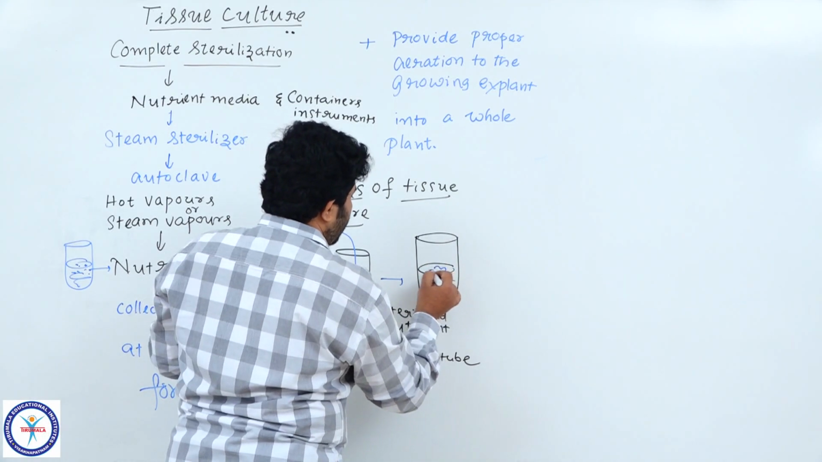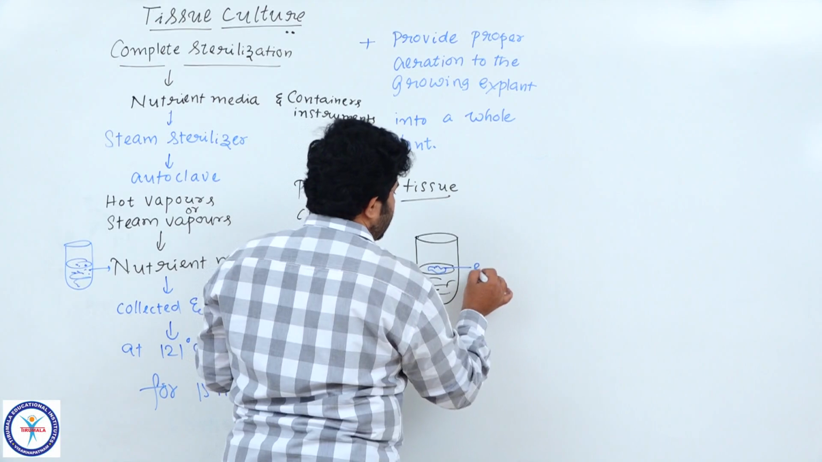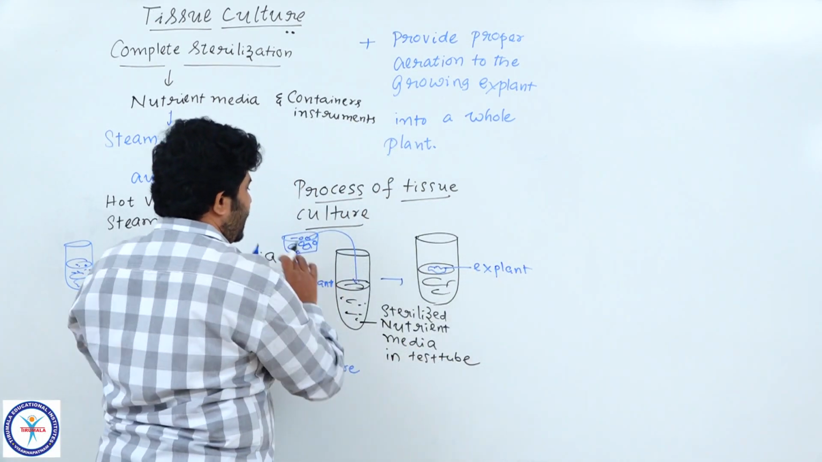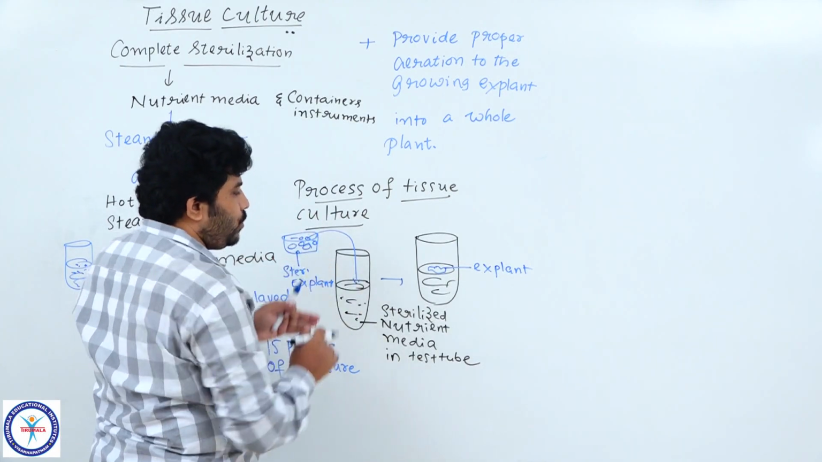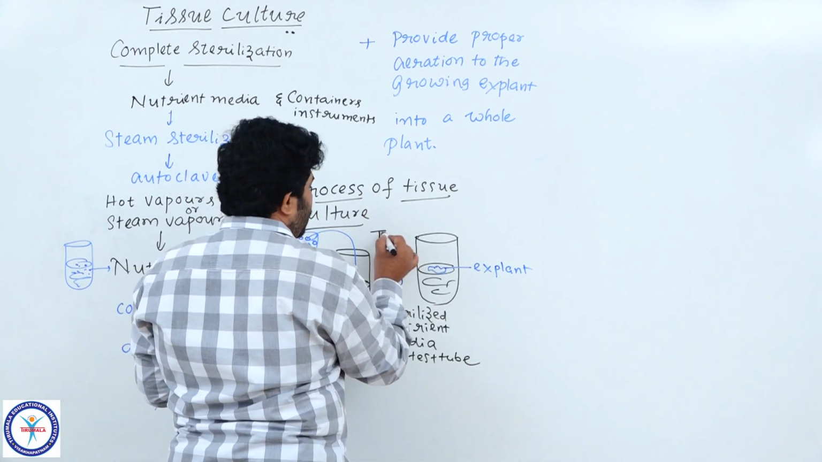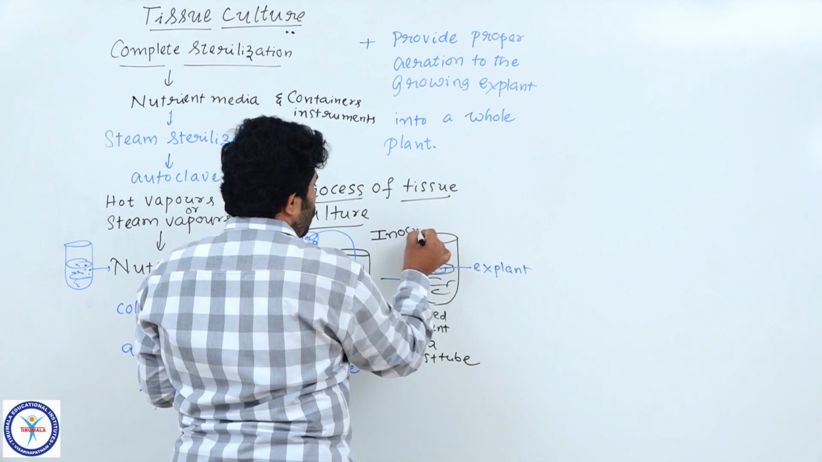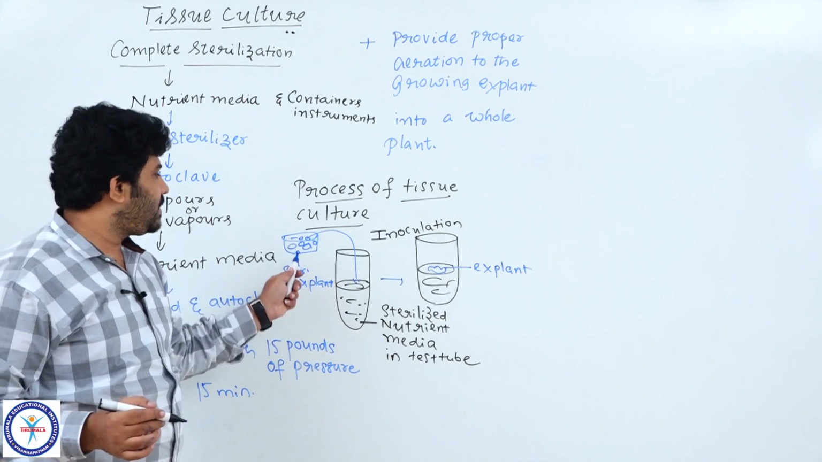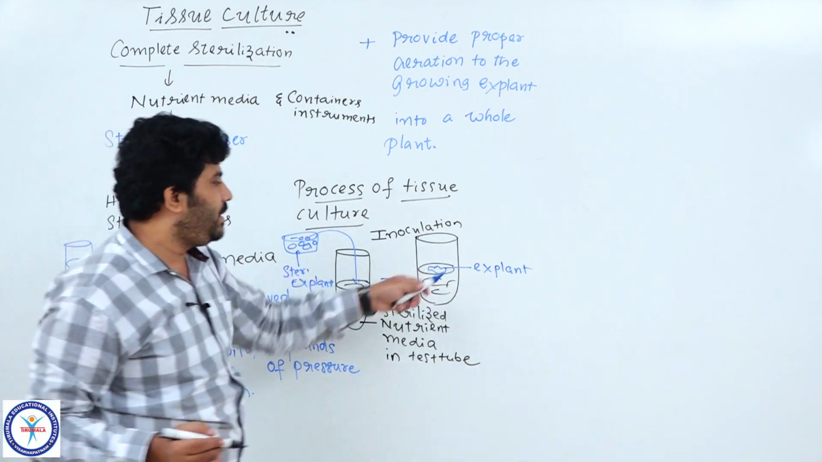Here we are placing the explant. See here, this is the explant. We transfer the explant from the sterilized explants onto the nutrient media. That process we call inoculation. You please note down, students. Inoculation means transfer of explant onto the nutrient media.